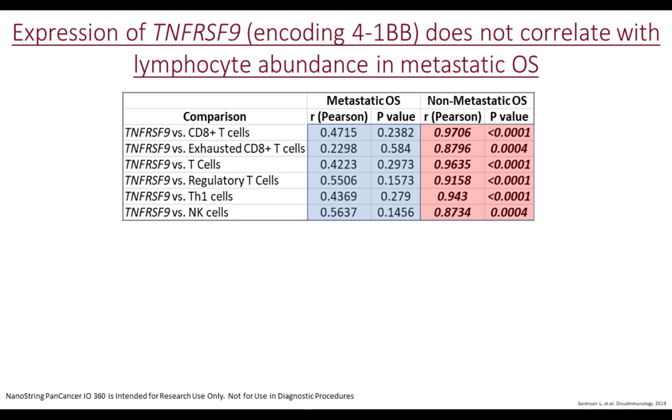So in doing this correlation analysis, what we can see is that in the metastatic osteosarcoma specimens, we do not see a significant correlation between 4-1BB expression and the lymphocyte and NK cell populations listed. However, in the non-metastatic osteosarcoma specimens, we do see very strong correlations indicative of activation status of these lymphocyte populations.